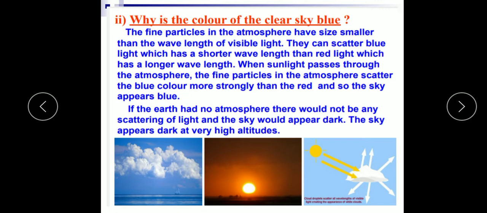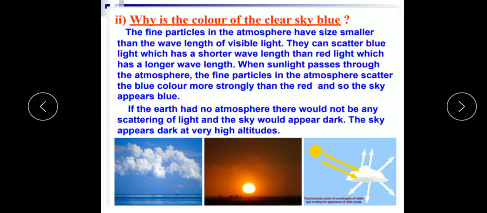And the next phenomenon, why is the color of the sky blue? The fine particles in the atmosphere have size smaller than the wavelength of the visible light. They can scatter blue light, which has a shorter wavelength than the red light, which has longer wavelength. When sunlight passes through the atmosphere, the fine particles in the atmosphere scatter the blue color more strongly than the red, and so the sky appears blue, and the strongly scattered blue light enters our eye.